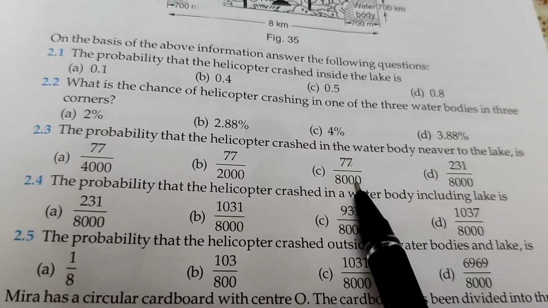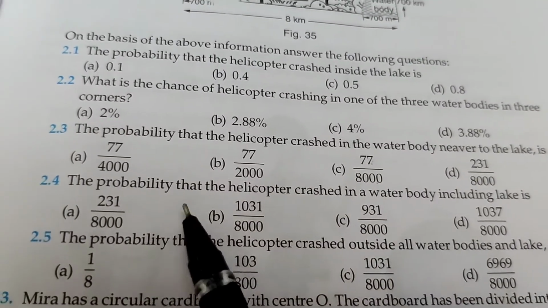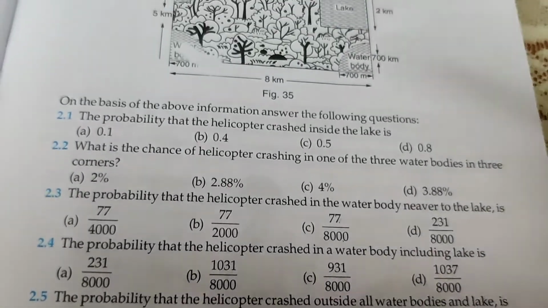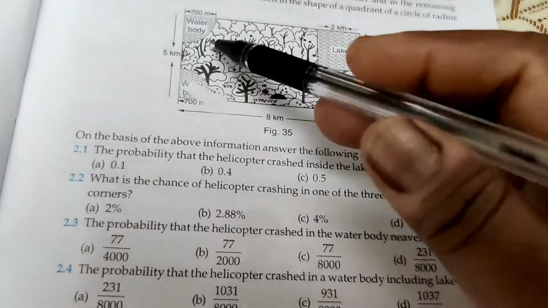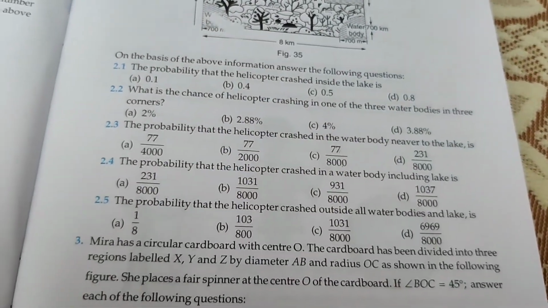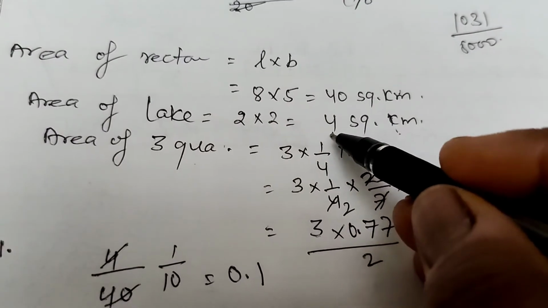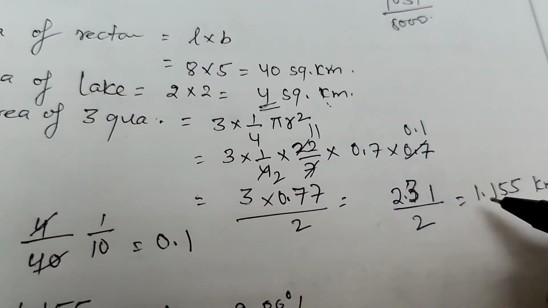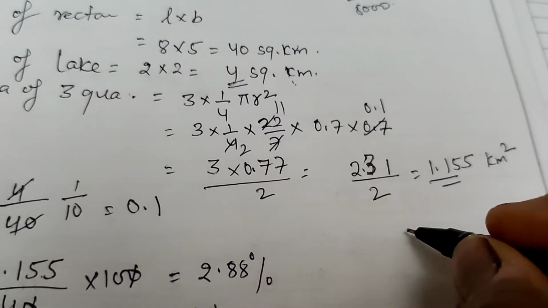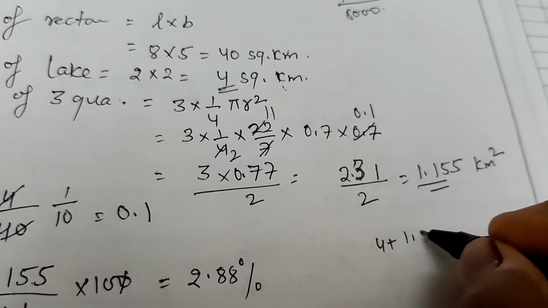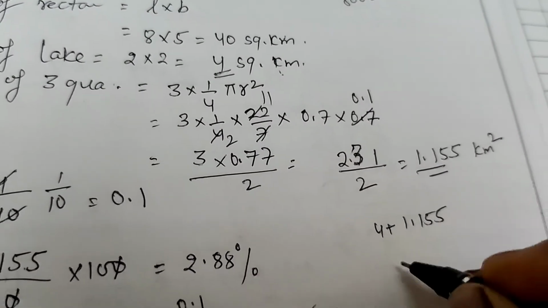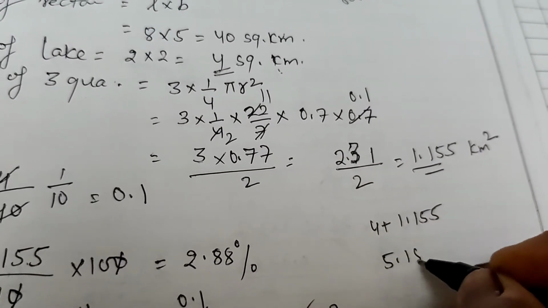77 by 8000. Okay. Now the probability that the helicopter crashed in a water body including the lake. It means the total area of the lake and these three water bodies. Now the total area is the area of lake plus area of water bodies, 4 plus 1.155, which is 5.155.